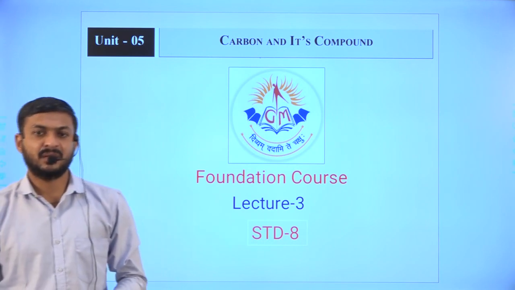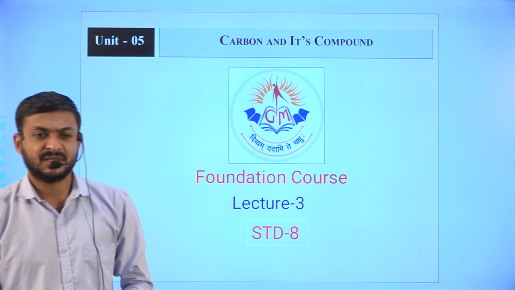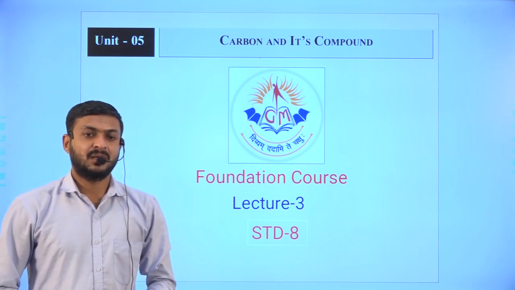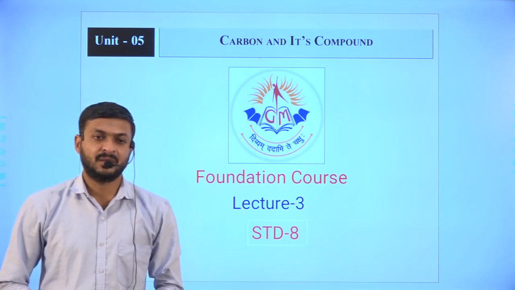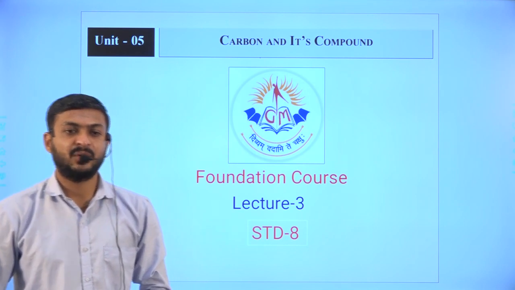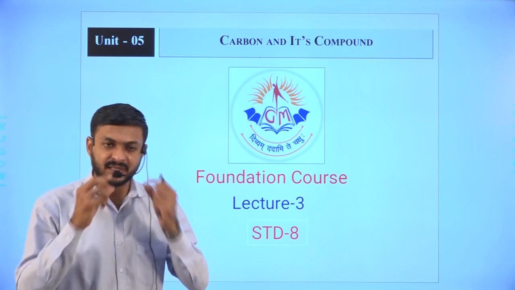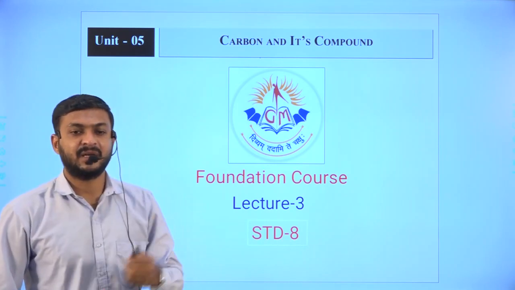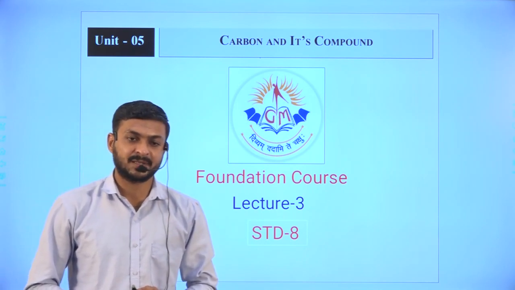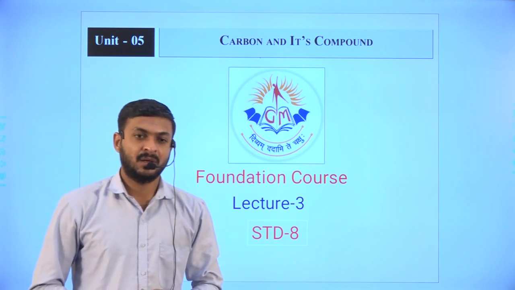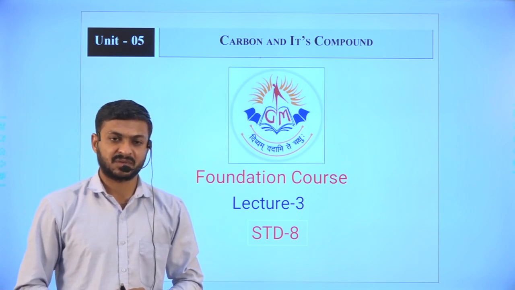We are studying carbon and its compounds. In our previous lecture, we studied the classification of hydrocarbons. Generally, hydrocarbons are mainly classified in two ways: one is aliphatic and the second is aromatic. We are studying the aliphatic category. Again, the aliphatic category is divided into two parts: one is open compounds and the other is known as cyclic compounds.